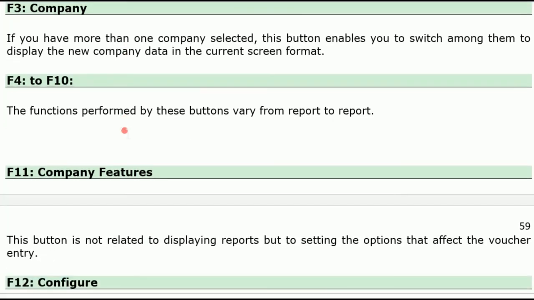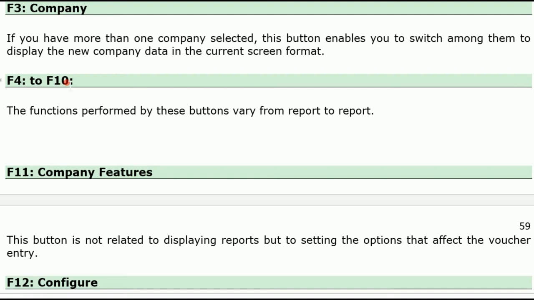F4 to F12. The functions performed by these buttons vary from report to report. In the gateway of Tally screen, that means in the first screen, the F4 to F10 may be different. Again, in the second screen, in the voucher entry screen, it may be different. In every screen, the F4 to F10 will change.